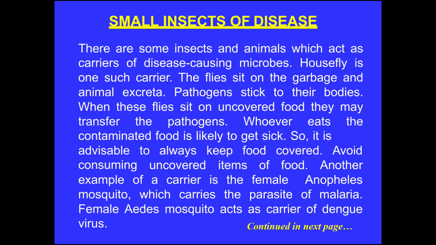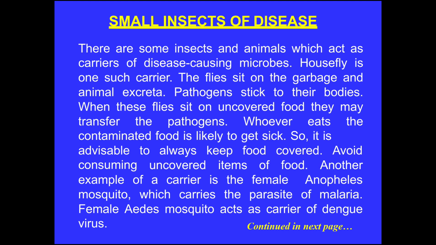There are some insects, small insects, that carry disease. There are some animals which act as carriers of disease. Housefly is one such carrier. The flies sit on the garbage and animal excreta. Pathogens stick to their body. When these flies sit on uncovered food, they may transfer the pathogen.